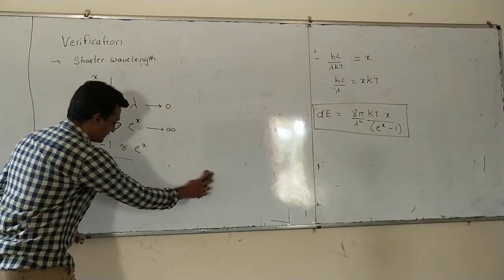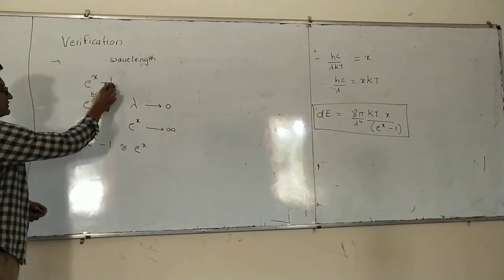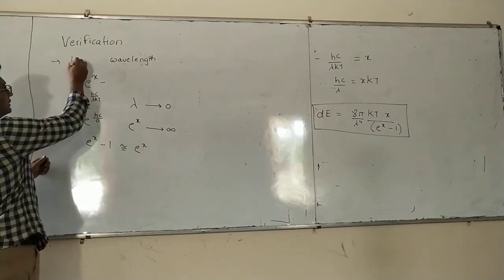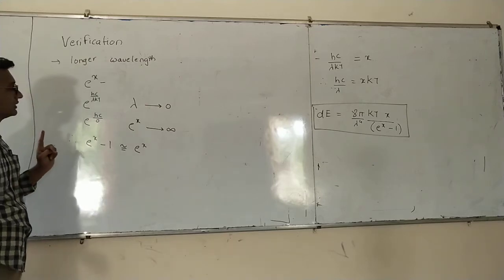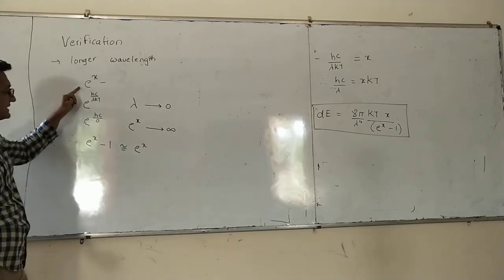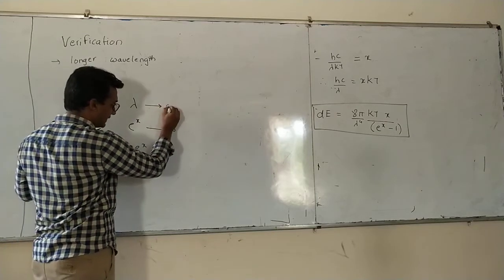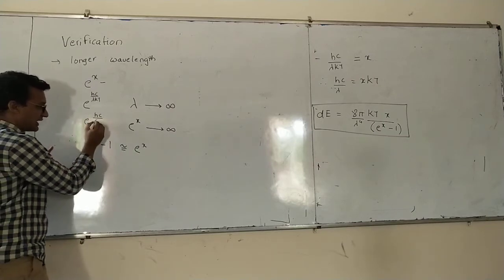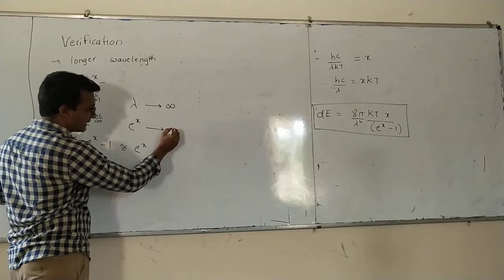For the next step of verification, we will take longer wavelengths. Now if longer wavelengths are there, that means again same steps, lambda will tend to infinity. If lambda is becoming infinity, that means this is a very large value. This e raised to x will tend to 0.